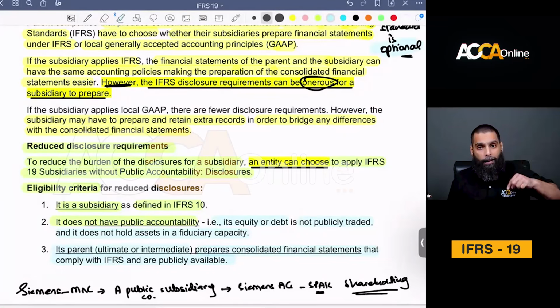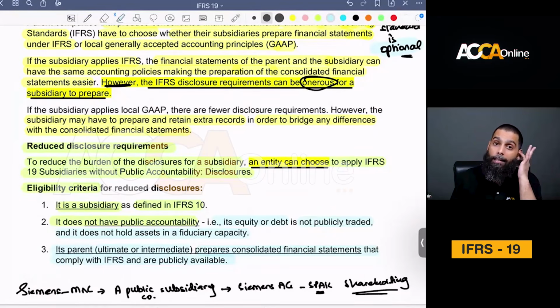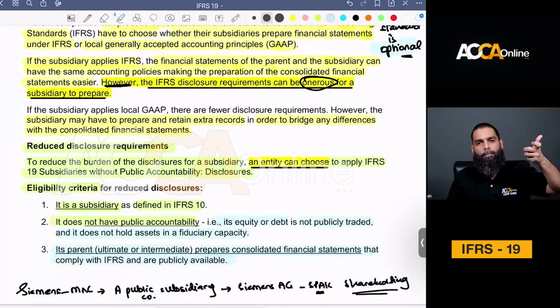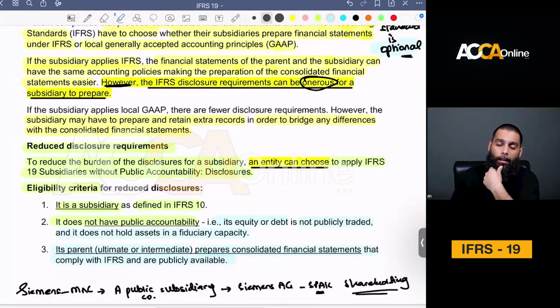So if your parent company is not applying IFRS or not providing a full set of disclosures, then you cannot apply for the relaxation, because at least somebody has to provide disclosures, right? But if the consolidated financial statements are already with a full set of disclosures, then the subsidiary can apply IFRS 19 and take the benefit of reduced disclosures. Is it clear to everybody?